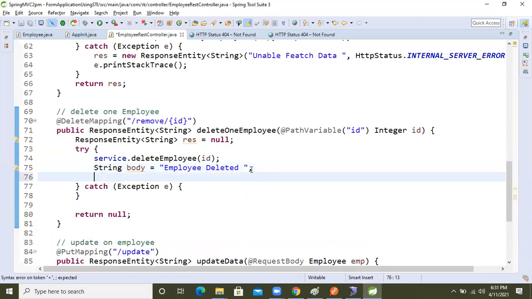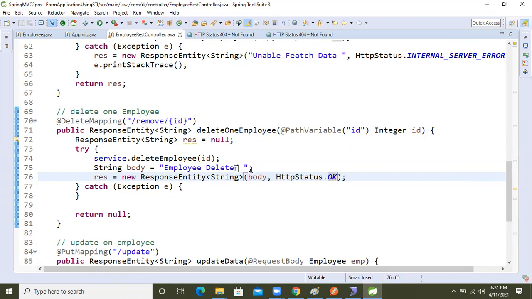Now res equal to new response entity. Here body, and another one is the http status code.